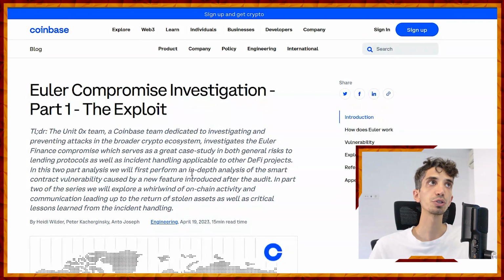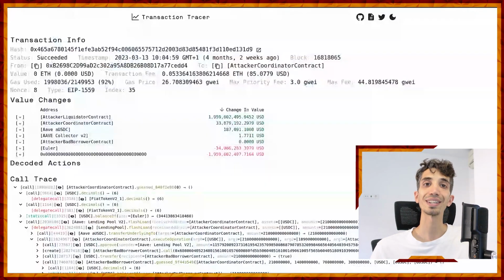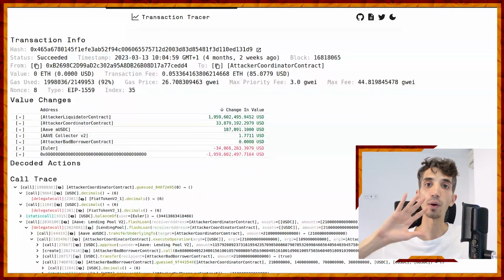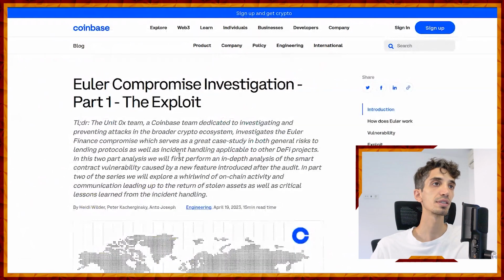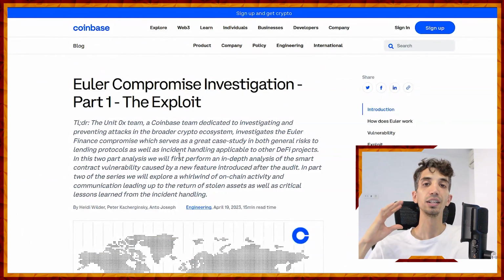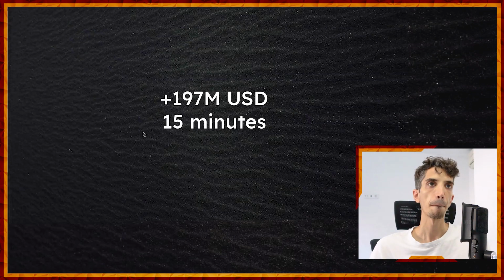I will also be showing you code, which is available in the GitHub of Euler. I will be showing you a proof of concept and I will be showing you transactions. So lots of things to cover. Again, I will stay away from all the drama, the news, and the headlines. I just want to stick specifically to the technical parts so that we can learn the real thing from it and do better in the future altogether.